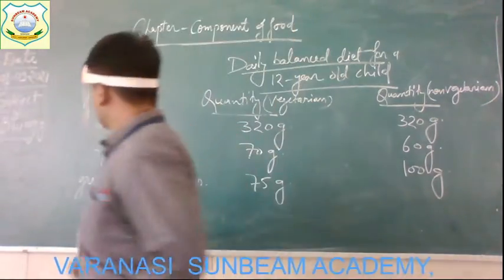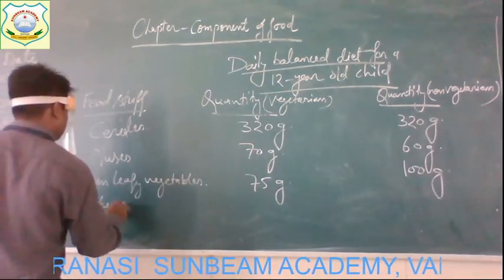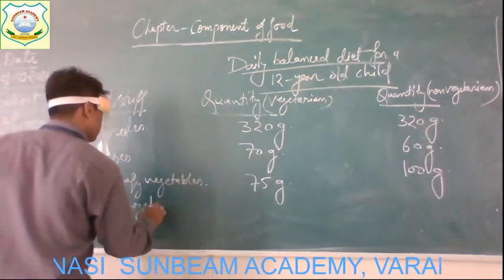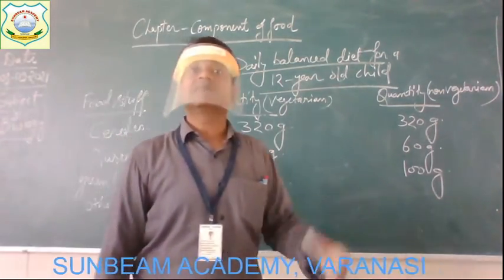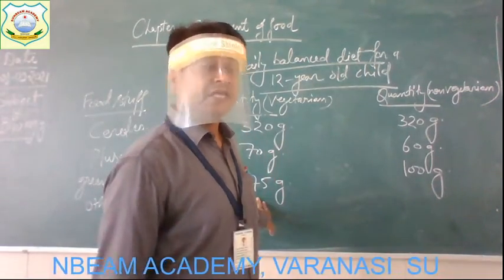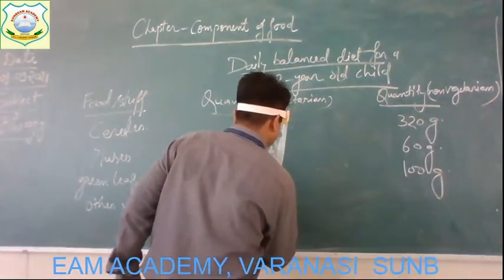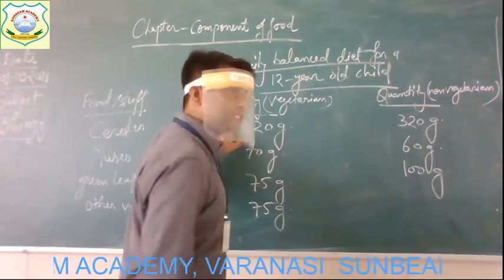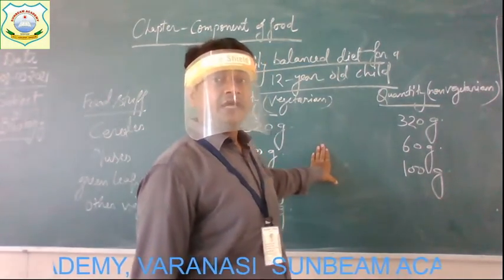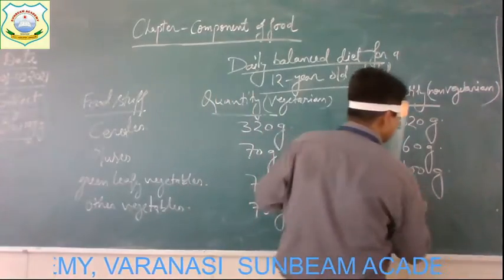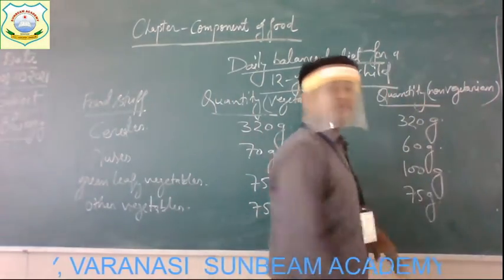The other vegetables, except green leafy, other vegetables must be taken about 75 grams by a vegetarian child, and by a non-vegetarian child it must also be 75 grams.